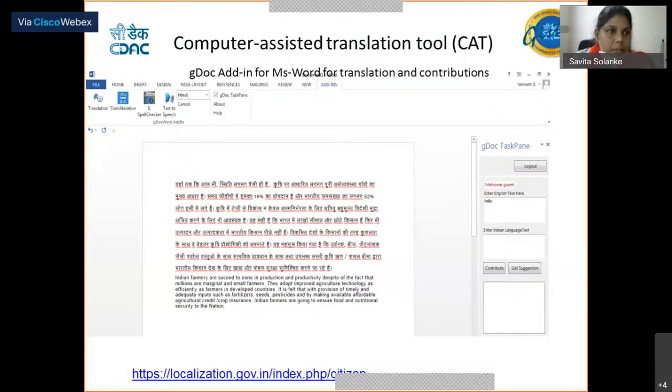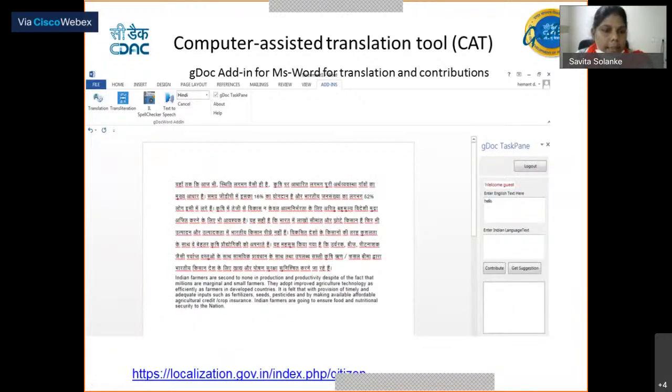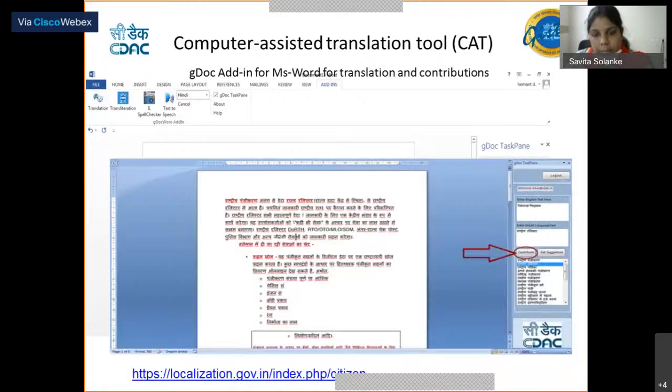This is our first screen. Here we are showing the support of translation, transliteration, text-to-speech, and Indian language spell checker. Now when I click on these buttons, I just input an English text, and it will show you the Indian language text, maintaining the format.